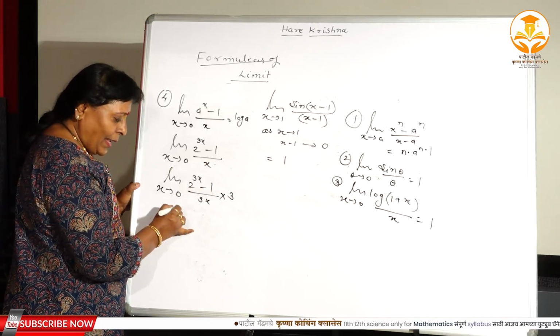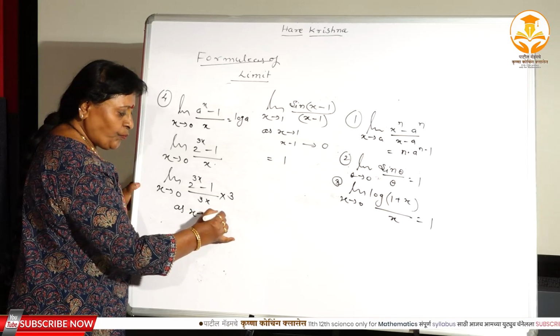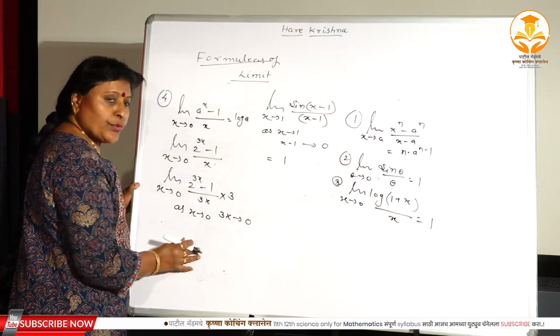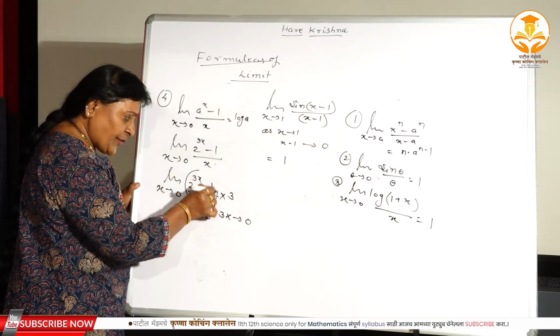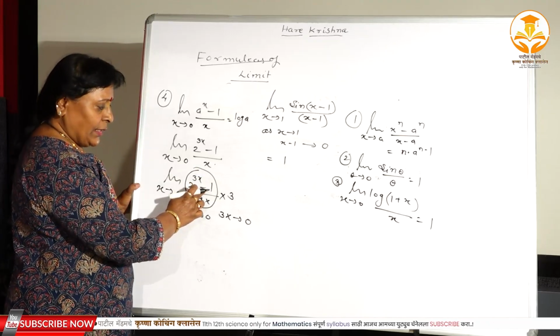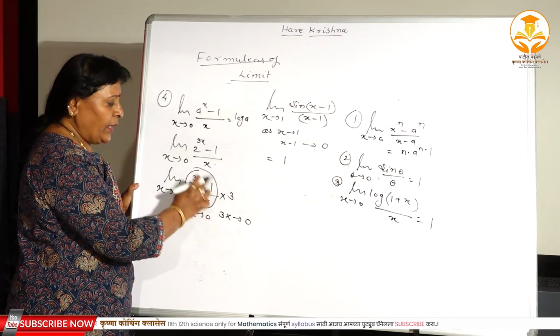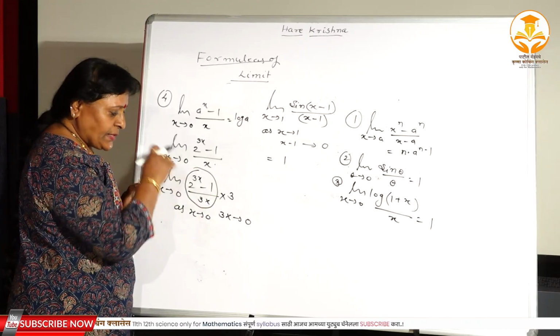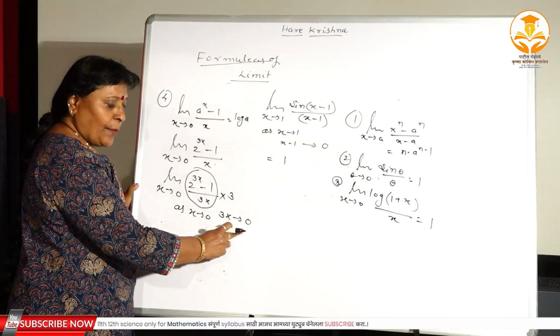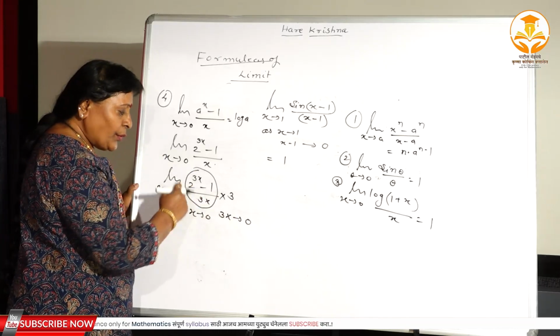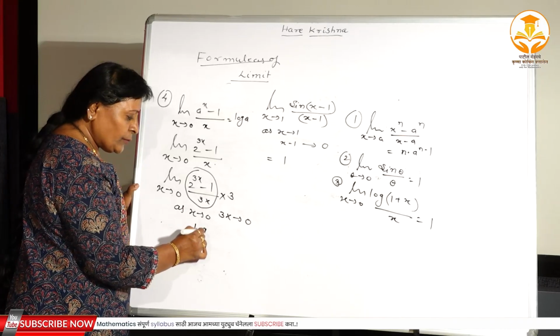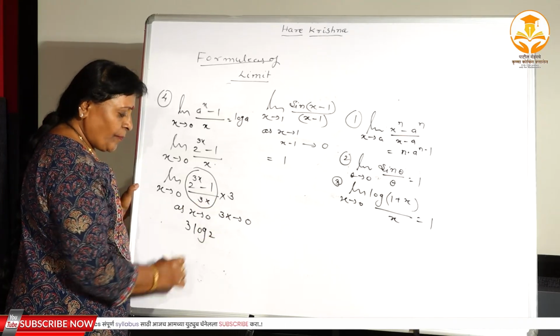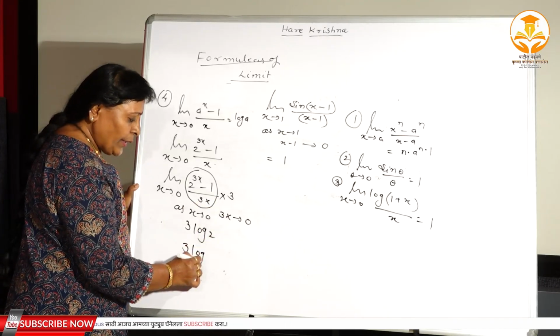But here, as x tends to 0, 3x approaches towards 0. Therefore the limit of this function, the -1 is strictly there. The power is repeated in the denominator, and the power is approaching 0, so what will the limit be? log 2, and this 3 as it is. Therefore 3 log 2 is the result.